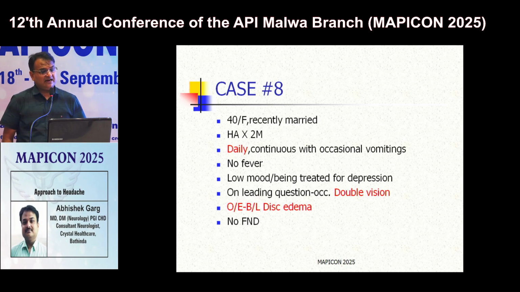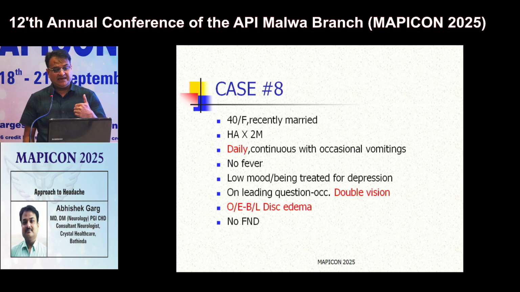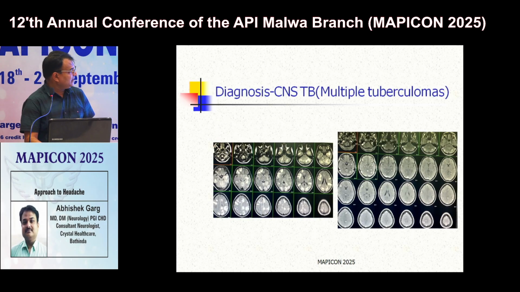So here red flags are new onset daily headaches. Second, history of double vision, and on examination, there was papilloedema. So MRI contrast was done, which showed multiple ring enhancing lesions in both hemispheres. So here diagnosis was CNS tuberculosis, multiple tuberculomas.